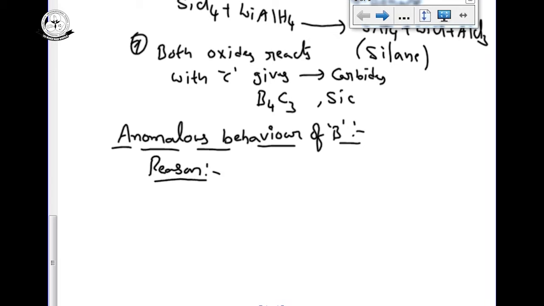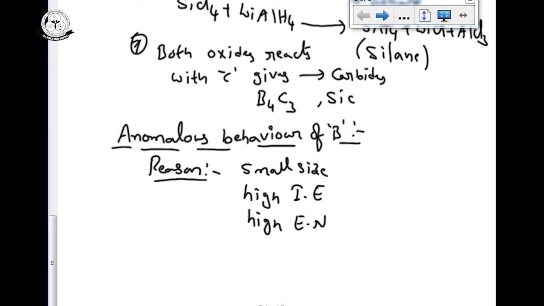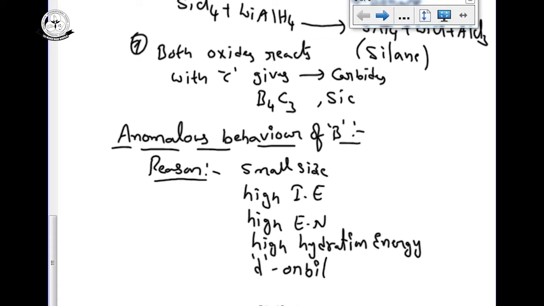The reasons are small size, high ionization energy values, high electronegativity values, and high hydration energy, and most important is the absence of d orbitals.